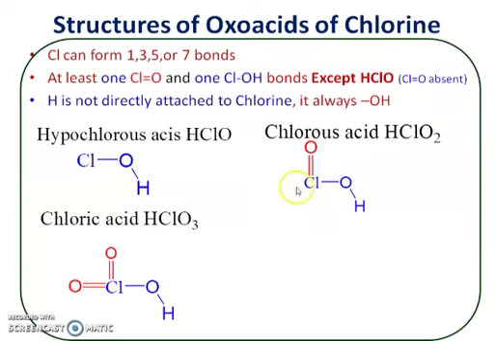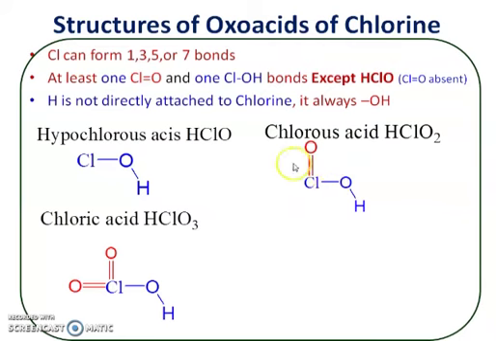Okay, so what is the difference between chlorous acid and chloric acid? In chlorous acid, there is one ClO double bond. In chloric acid, there are 2 ClO double bonds. Now count the total number of bonds. First of all, for chlorous acid, Cl is having one double bond, meaning 2 bonds, and one single bond with this OH.